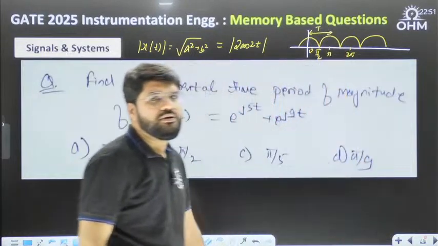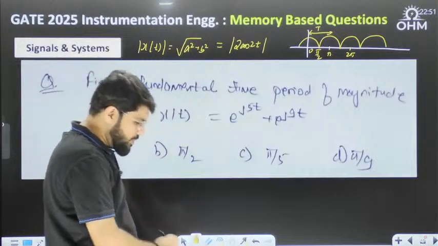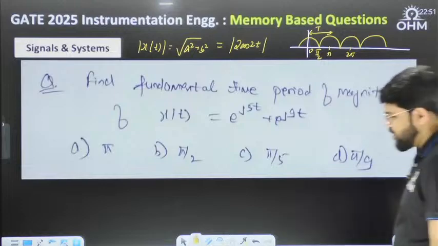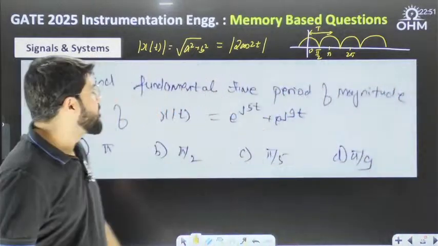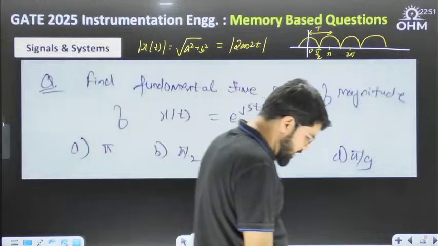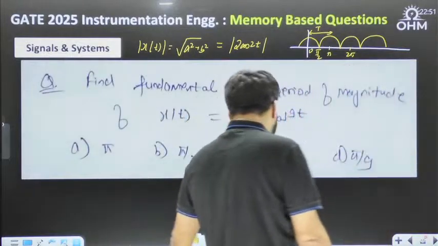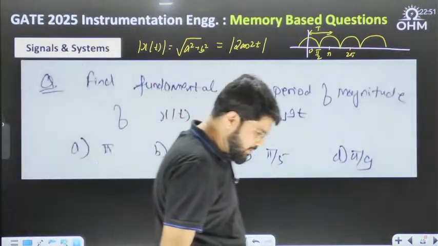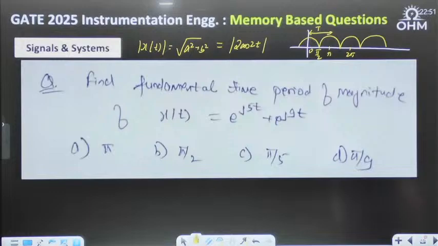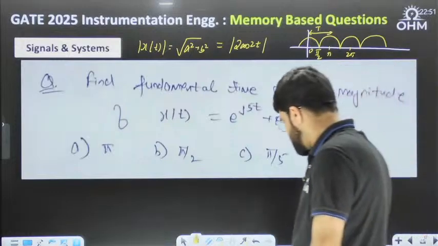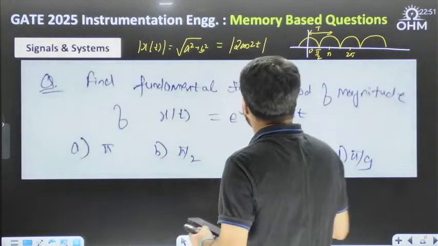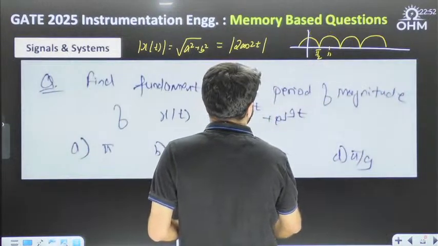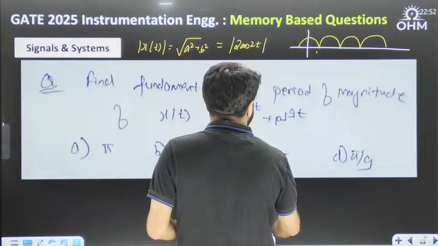How much does the time period become here? We have converted it to the magnitude of the cosine waveform. Sorry, the frequency is 2, so these points I have not written correctly.